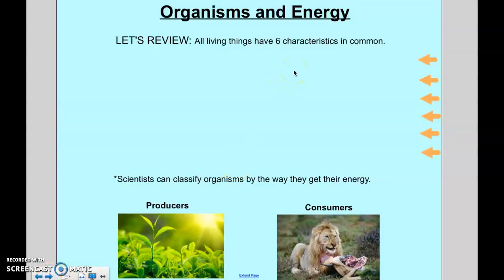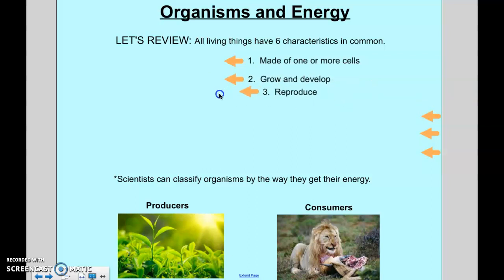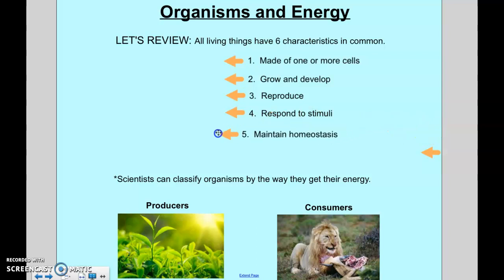There's 6 characteristics that all living things have in common. If you remember, these are things that all living things share. So just to review, they are made up of one or more cells. The second one is that they grow and develop. The third one is that all living things reproduce. The fourth one, and the reason why we're doing this is because the last one ties into all of this, is that they respond to stimuli, things around them. They maintain homeostasis, and then this is the one that ties into this chapter: they use energy. So all living things use energy in some way.